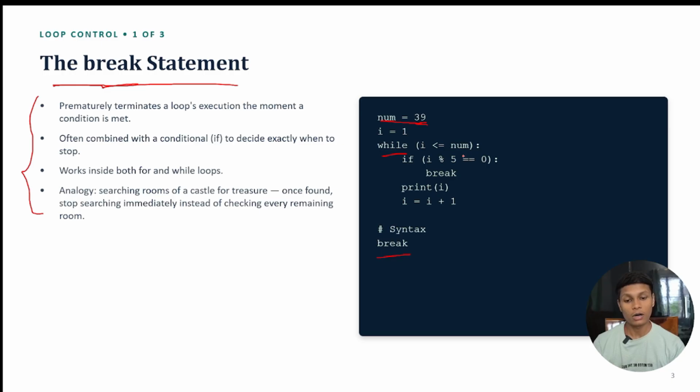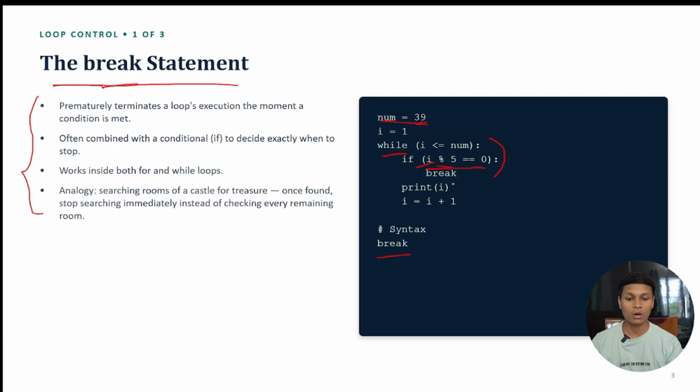But you want that if condition: if i % 5 == 0, which means the number is divisible by 5. What we are going to do is use a break, which means that when this condition becomes true, our loop will end at that time.